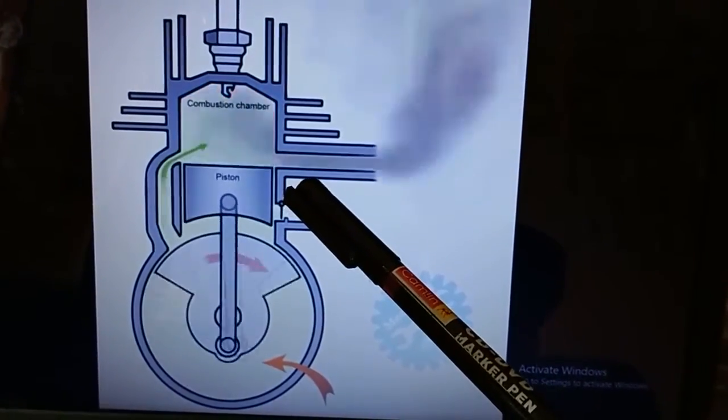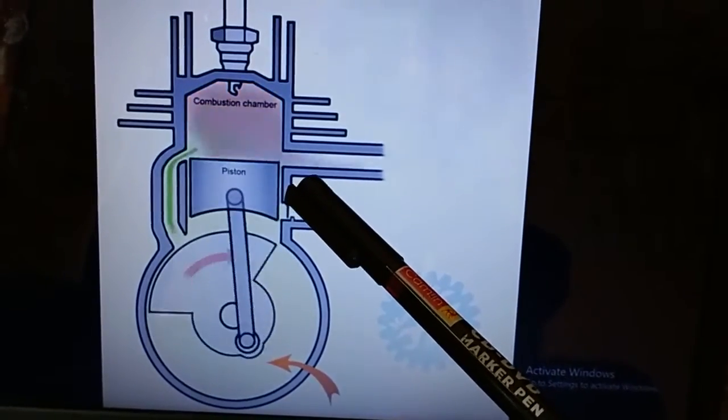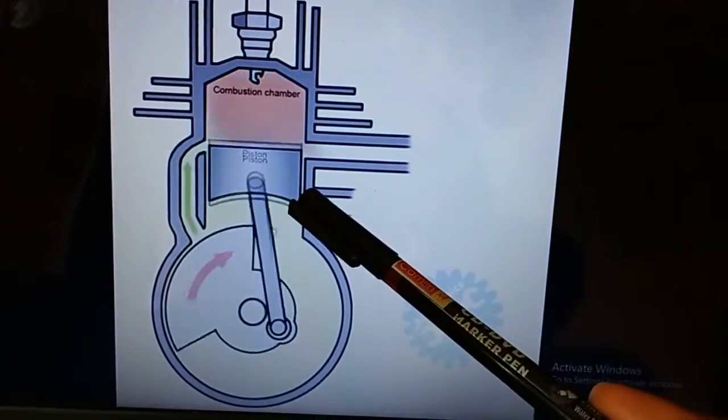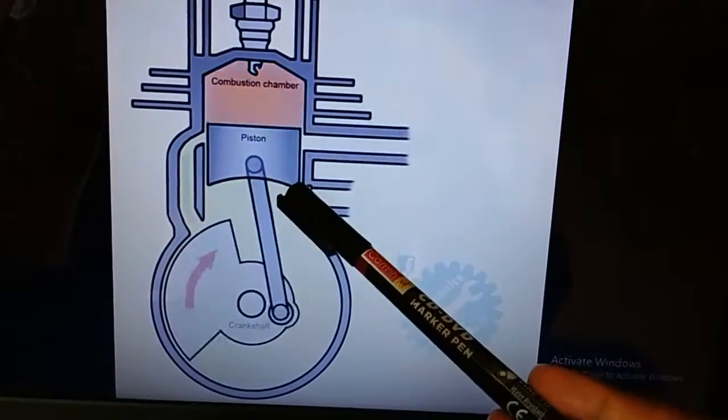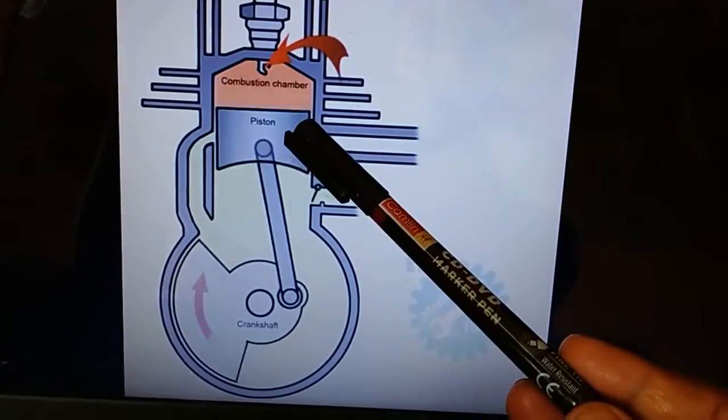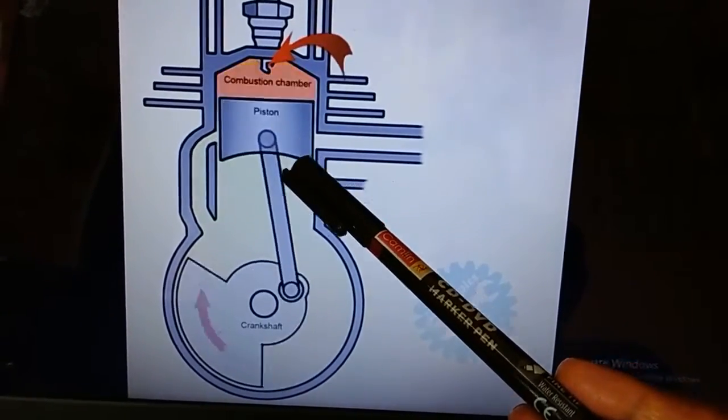So what happens in the first stroke? The piston moves from BDC to TDC, in the upward direction. Here this is our exhaust port, and this is a transfer port.